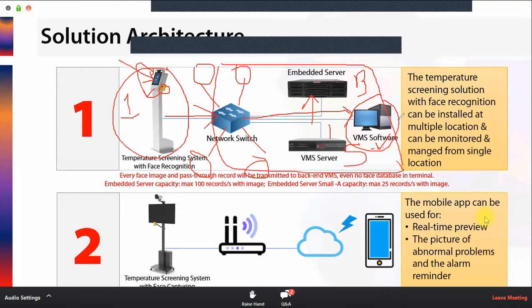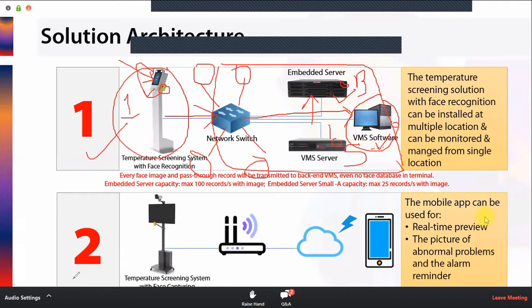You have to create the database on this centralized machine. If you have selected this, you have to create the database here. If you have selected this, then here. If this, then you have to create the database here. So now from any gate, if an employee enters the premises, the authentication will be done from the control room. Once the database gets matched, this unit will unlock the door. This way we can have a big setup also. So the first solution can be given for a single unit up to a large-scale installation. That was about the first solution.